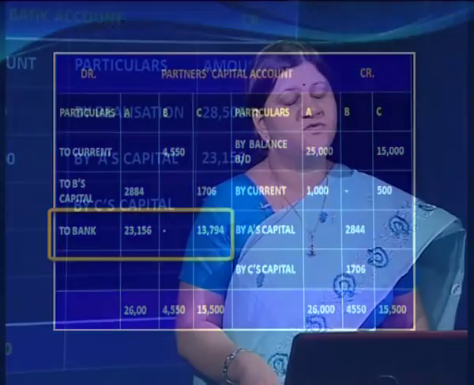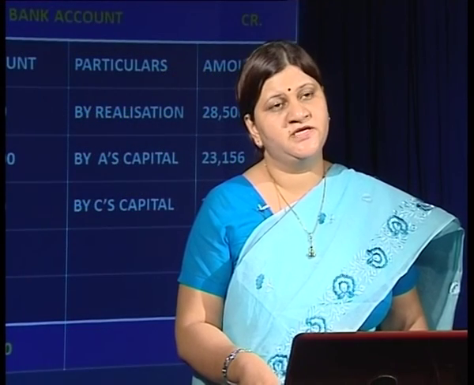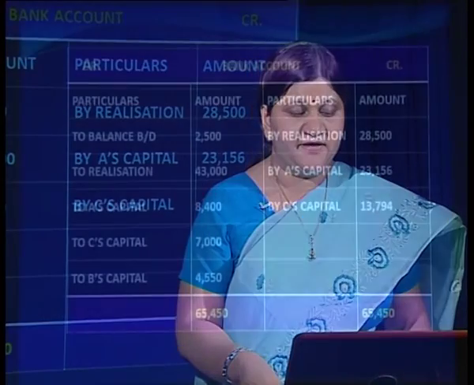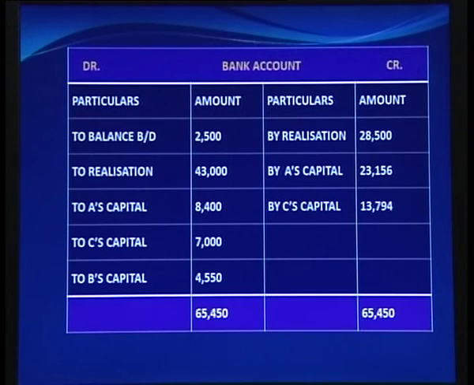Now we have to prepare the final account, and it is the bank account, and it will close. We will start it with the opening balance as has been given in our balance sheet, and it amounts to 2,500. Now we have to record the assets which are being realized. So it is to realization. We have simply posted it from the realization account, and it amounts to 43,000. Similarly, on the credit side we have posted the expenses and liabilities which are being paid off, and it is 28,500.